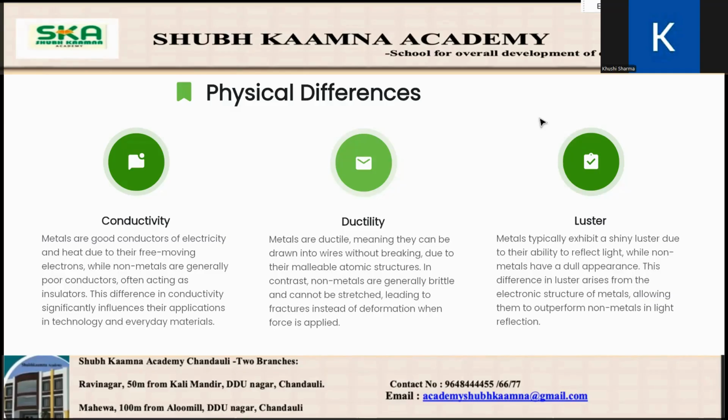State at room temperature: metals are mostly solids, while non-metals can be solids, liquids, and gases. Fun fact, mercury is the only metal that's liquid at room temperature.